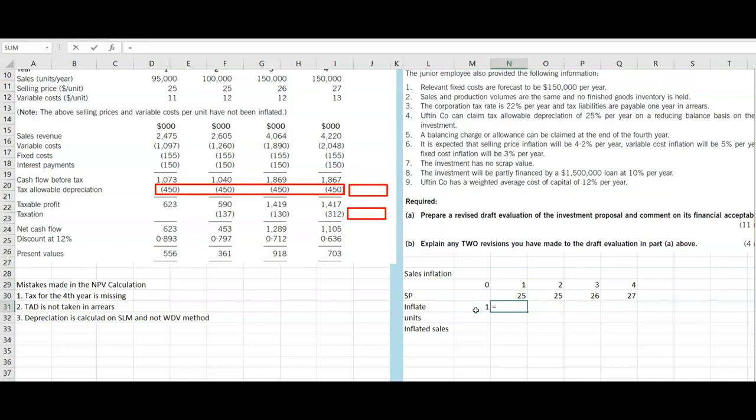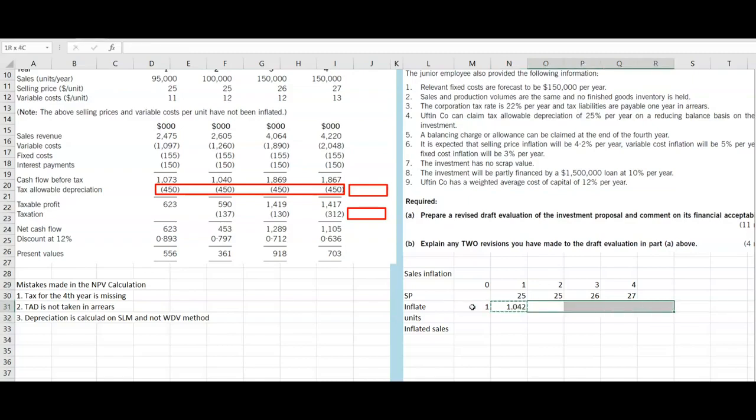So sales inflation will be around 4.2%. So we can take this number, add the same number into 4.2%, close the bracket. This will be the inflation.